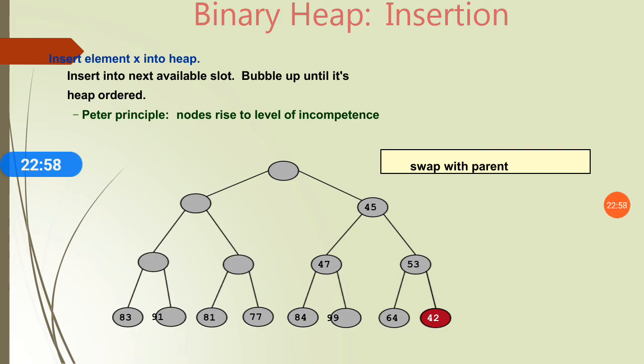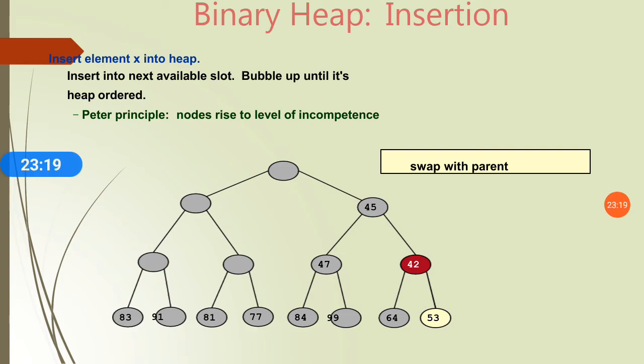So let's think about that. I think this heap follows the property of the min heap. So we have to swap this 42 with its parent, which is 53. So swap this 42 with 53.